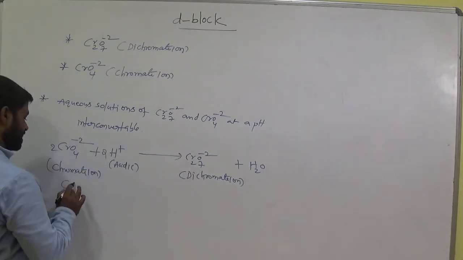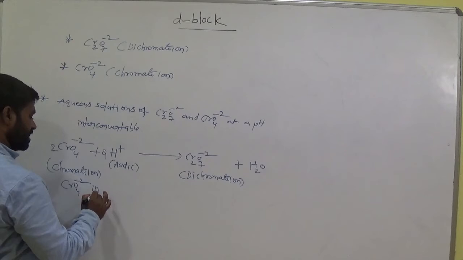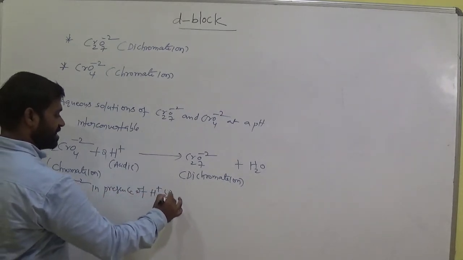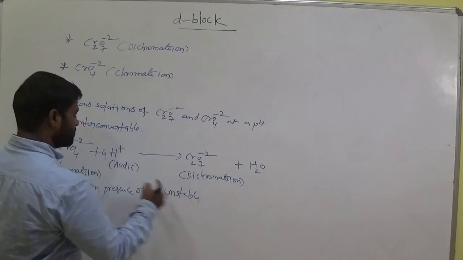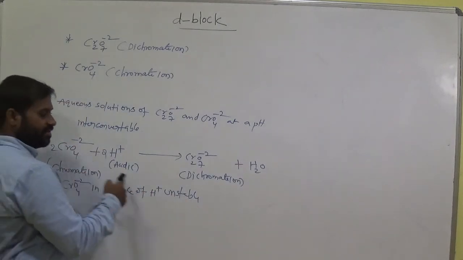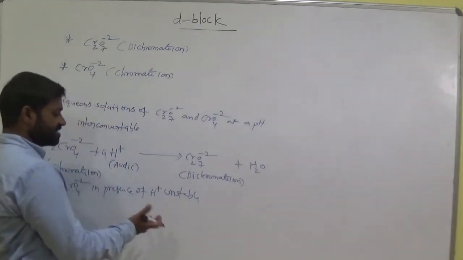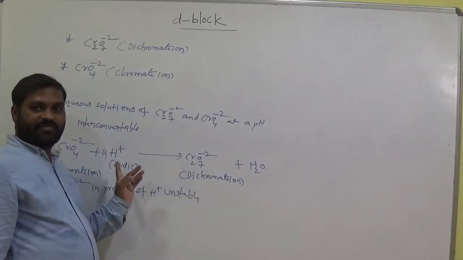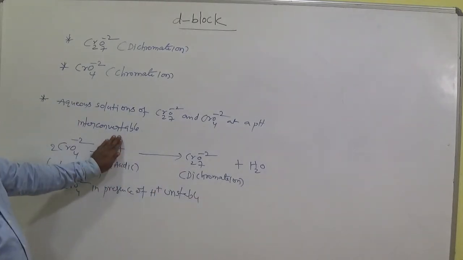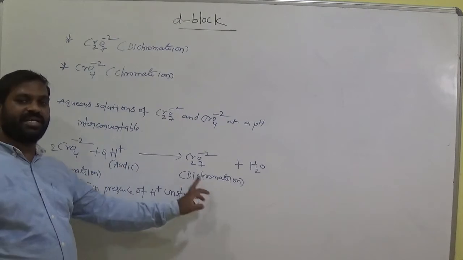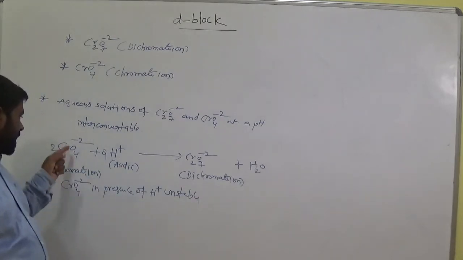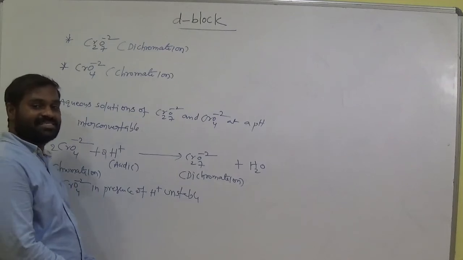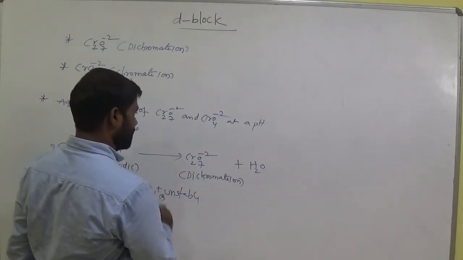That means CrO4 2- is unstable in the presence of acid. When we add acid to this, it is immediately converted to dichromate. So it is unstable. Why? It is ready to convert to dichromate in the presence of acid. When we add acid, immediately it is converted to the dichromate ion. That means CrO4 2- in the presence of H plus is unstable. Keep it in mind.